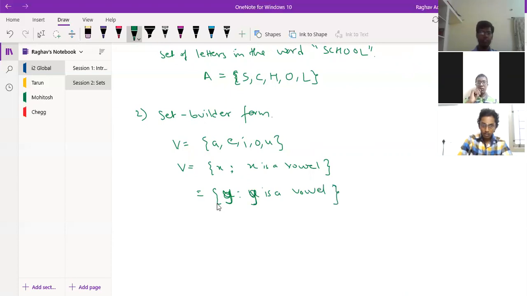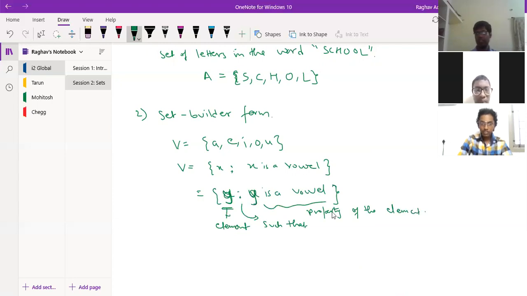Basically this representation has three components in set builder form. We have the element, then we have such that, which is the colon, and then we have the property of the element. Okay, let's take a simple example.